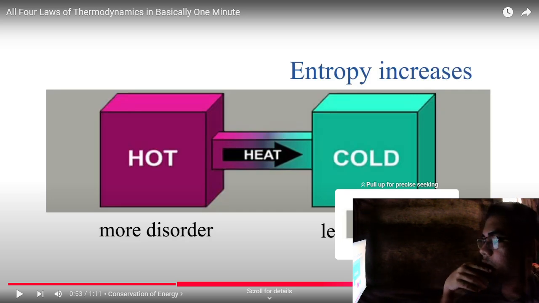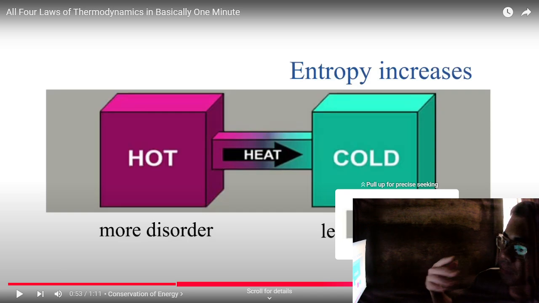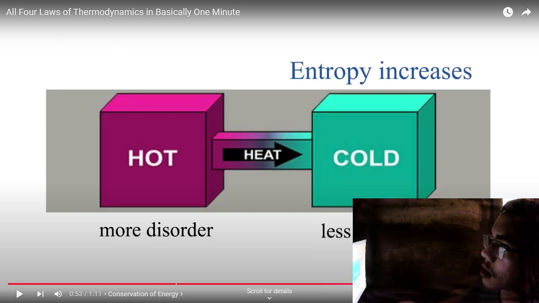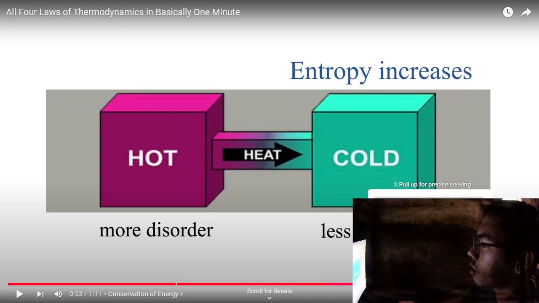A refrigerator moves heat from inside to the outside, which is the warm environment or warm room, but it needs electricity to do that, increasing the total entropy of the environment. So that is the second law.